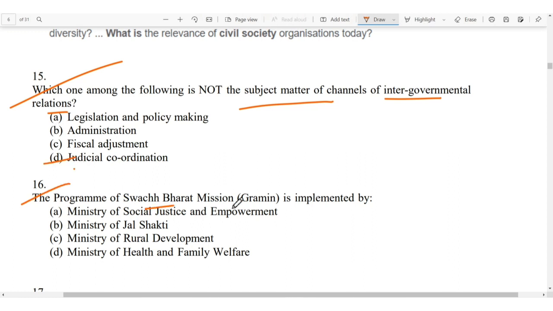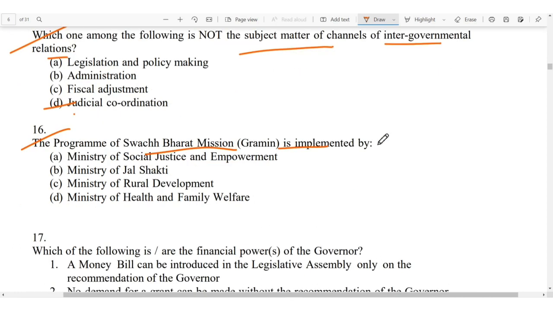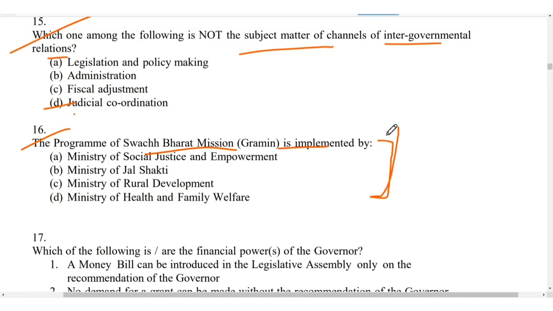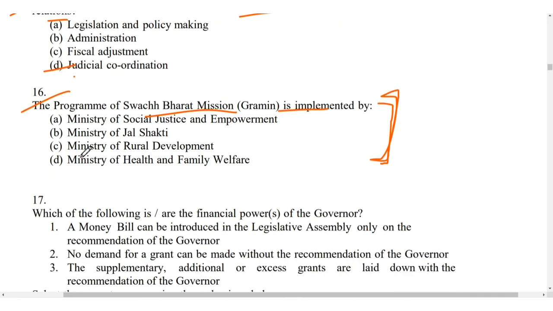The program of Swachh Bharat Mission Gramin is implemented by, so this is from current affairs or government schemes, right? So it is the Ministry of Jal Shakti.